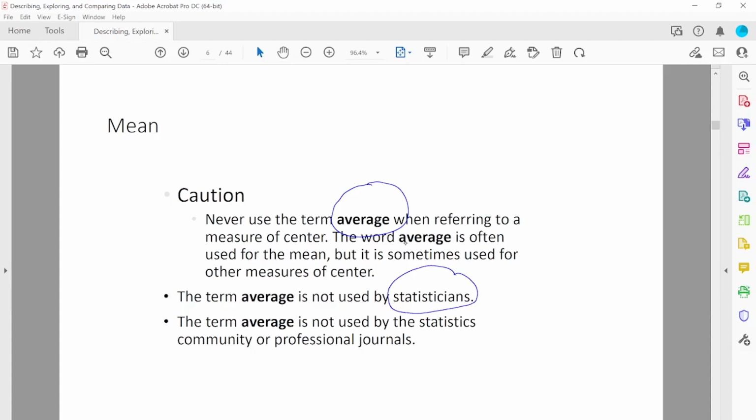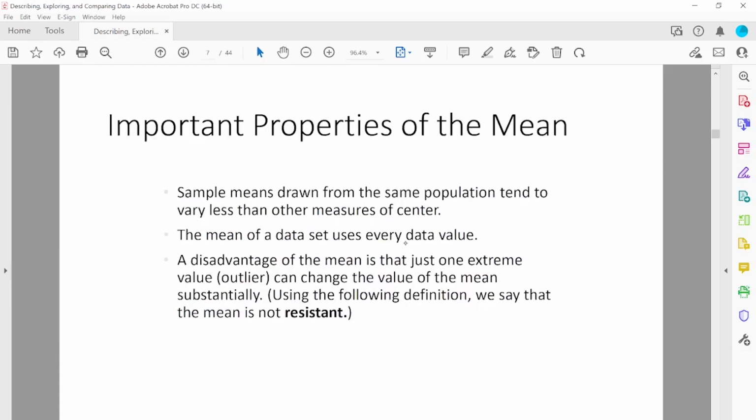Average doesn't always mean mean. It could be something else, like median, or mode, or mid range. So you have to be mindful that average does not always stand for mean.